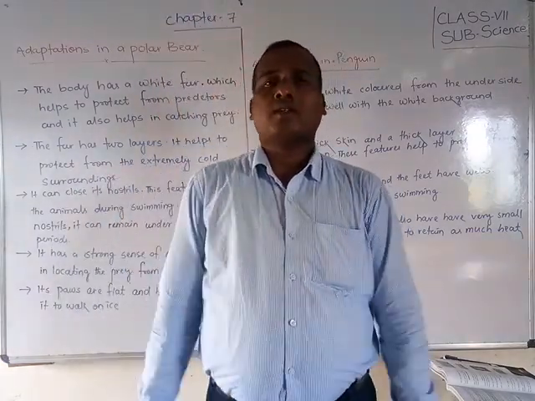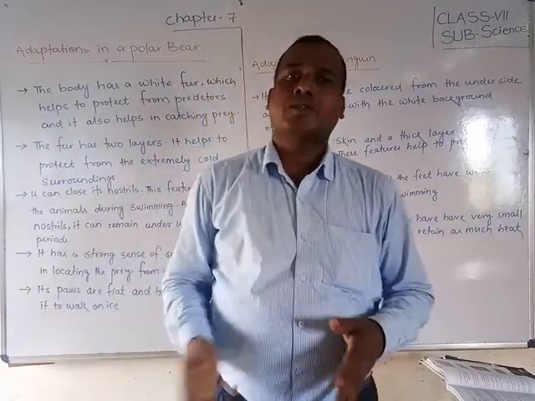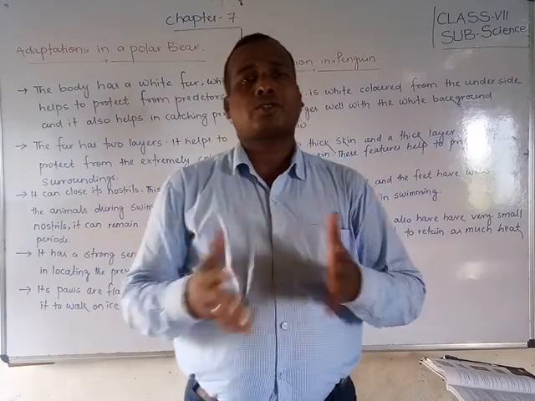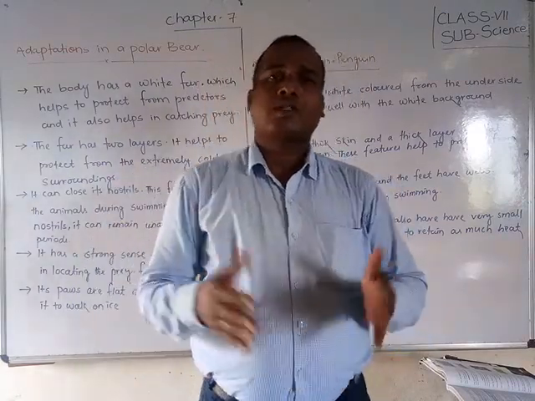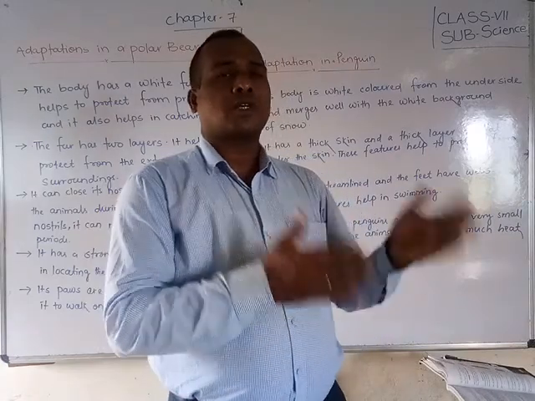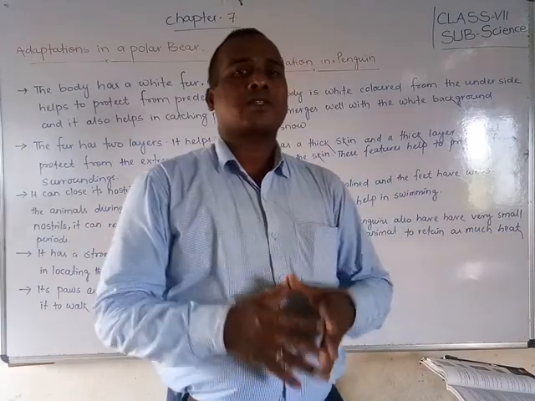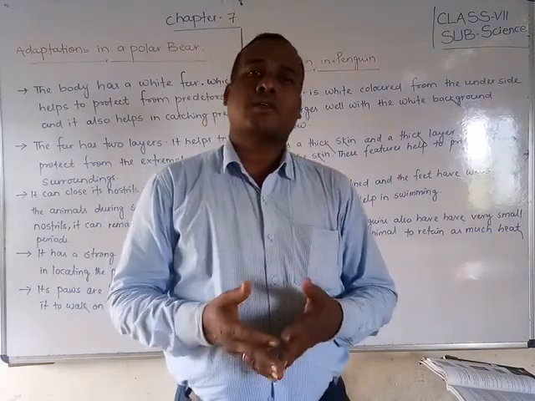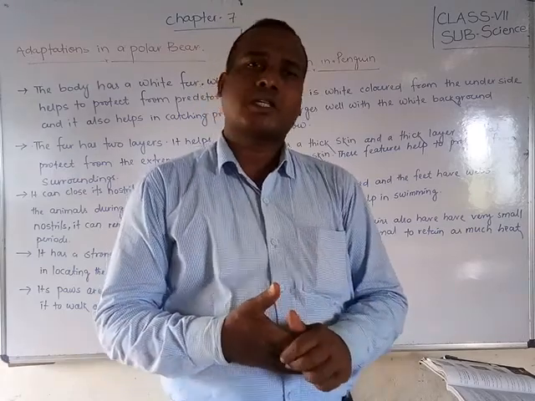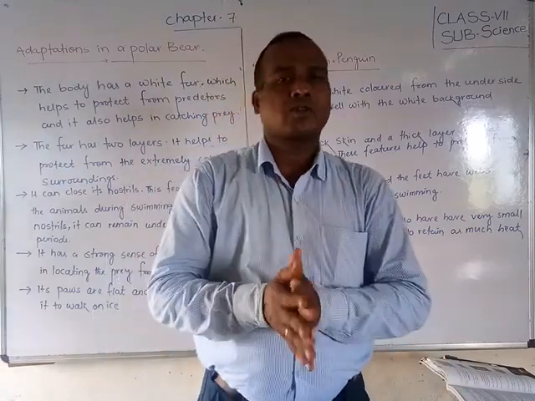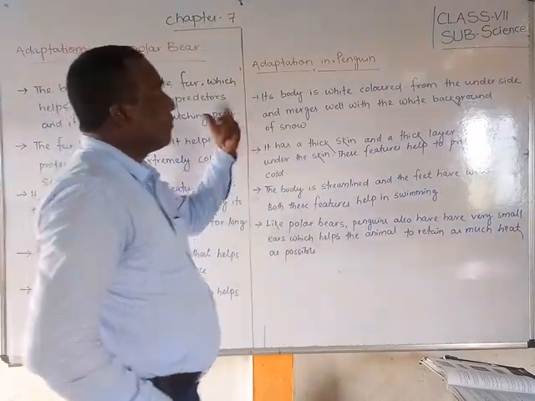So these are the special features of the body of the polar bear, which help it adapt to the polar region. That's why it is called a polar bear. But a polar bear cannot exist in our surroundings, because its body is adapted to its own surroundings. Students, there are some other special features you can see in your books, and you can read and remember them. Okay, next we will go for adaptation in the penguin.